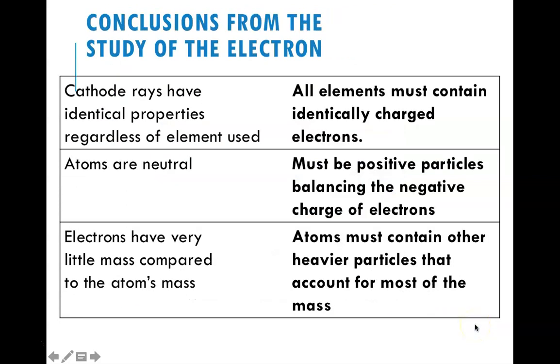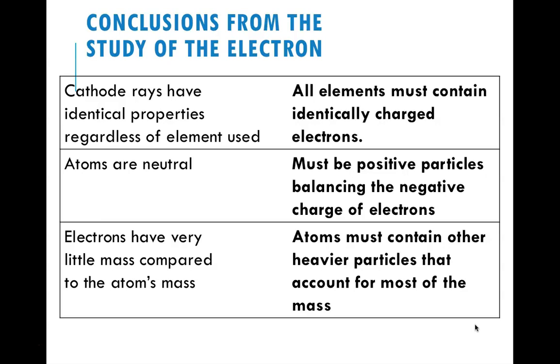All right, so conclusion from the study of the electron. Cathode rays have identical properties regardless of the element used. So it didn't matter, the same result occurred every single time. Therefore, all elements must contain this negatively charged particle that we call electrons.